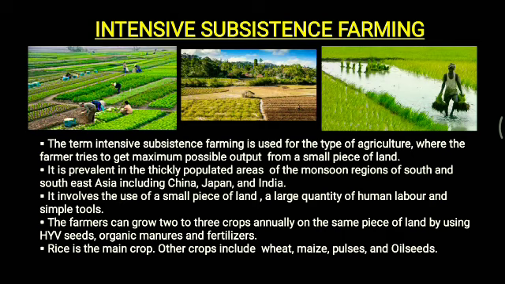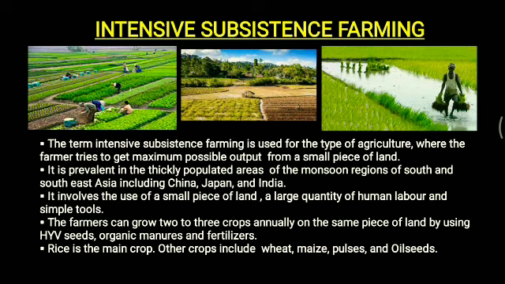Now, this form of agriculture involves the use of a small piece of land, a large quantity of human labor and simple tools. So, no such modern machineries are used here. Farm machineries are rarely used, and due to the long growing season and fertile soil, the farmer is able to grow 2 to 3 crops annually on the same piece of land.